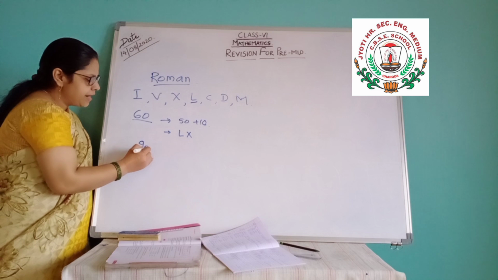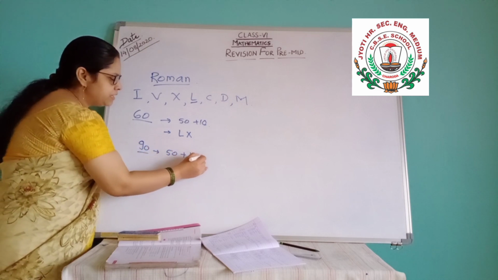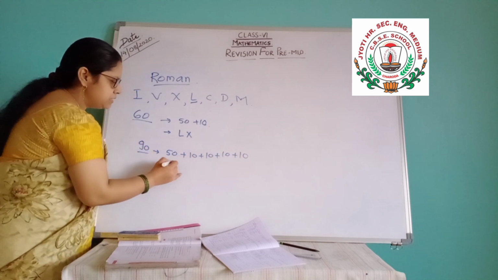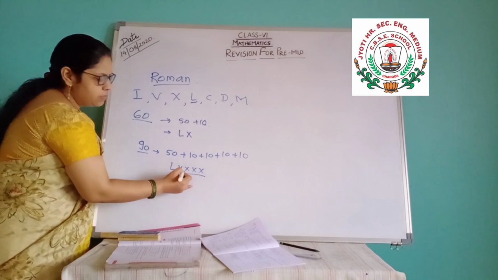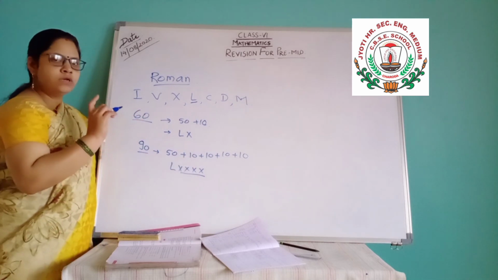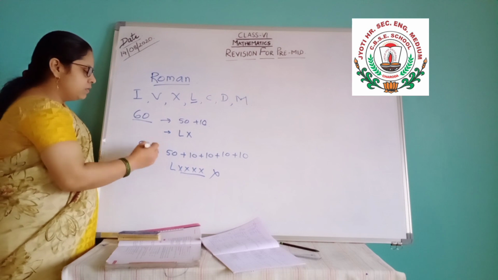For example, 90. If I write 50 plus 10 plus 10 plus 10 plus 10, it will be L, X, X, X, X, which means X is repeating 4 times. Can you repeat any alphabet 4 times? At the most only 3 times we can repeat. So it is wrong.